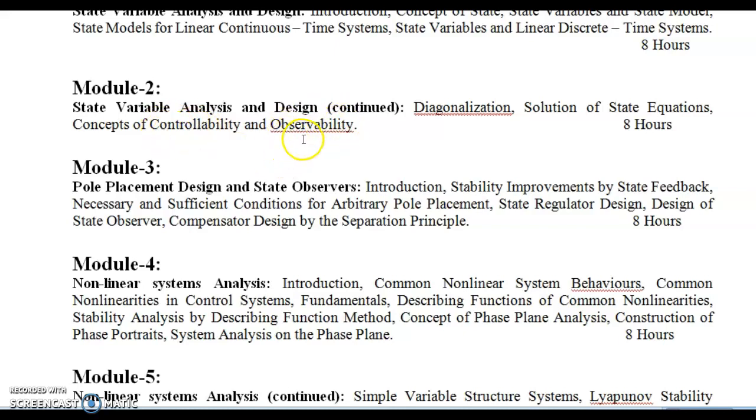Similarly, for controllability we take the A and B matrices. For observability, we take the A and C matrices. For that matrix, if the determinant is not equal to 0, then the system is completely observable. It is a very important question. They may ask to check whether the system is completely controllable or completely observable.